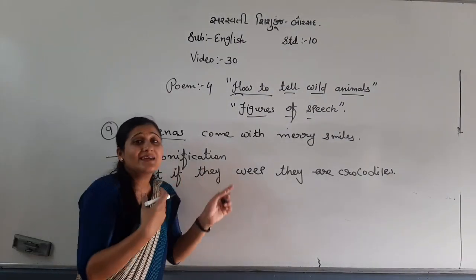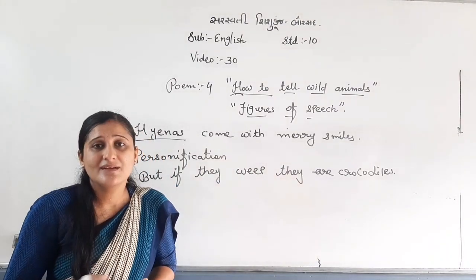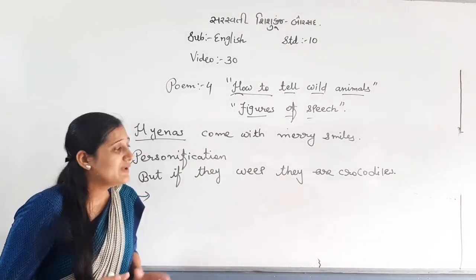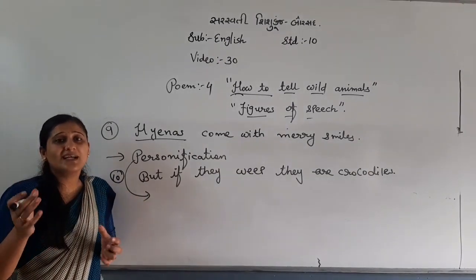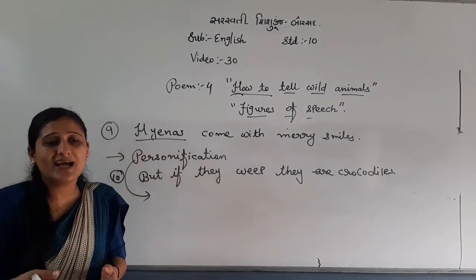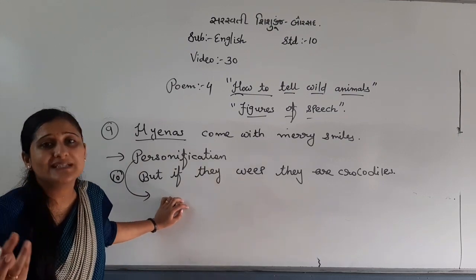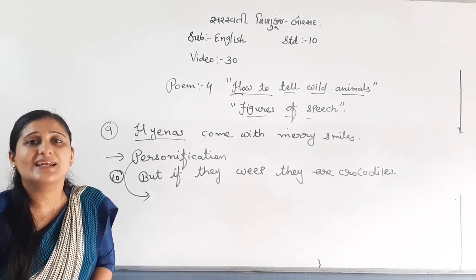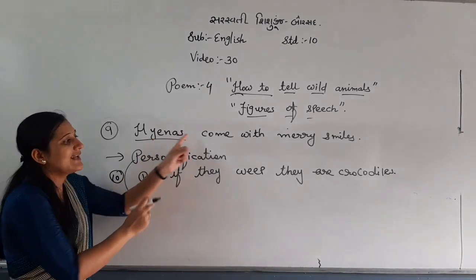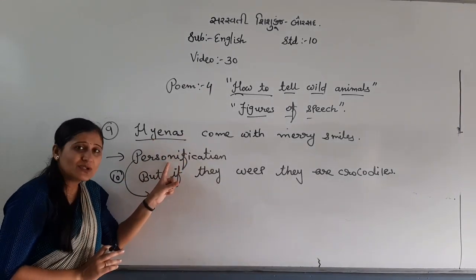Again, the crocodile weeps like a human being. Generally, can we come to know any animal is crying? Some animals are there like dogs, cows. When they cry, we can hear some different sound. But exactly we cannot come to know when they are crying and when they are laughing, right? So, Hannah laughs like a human being, that's why personification.